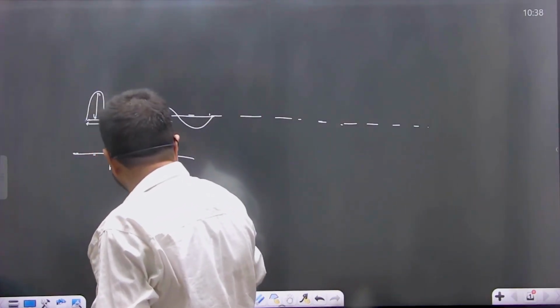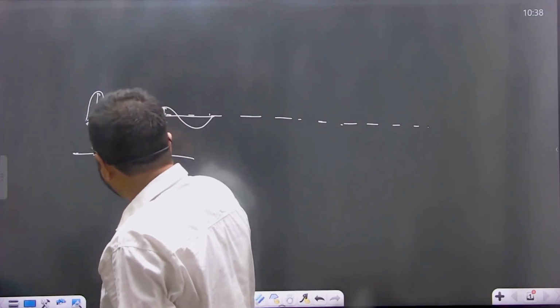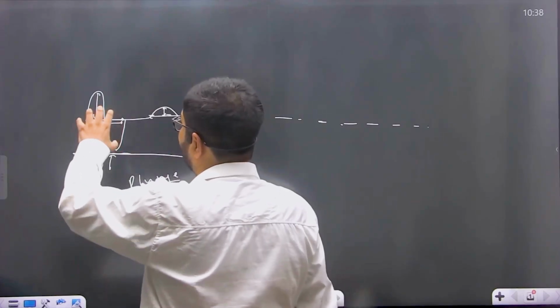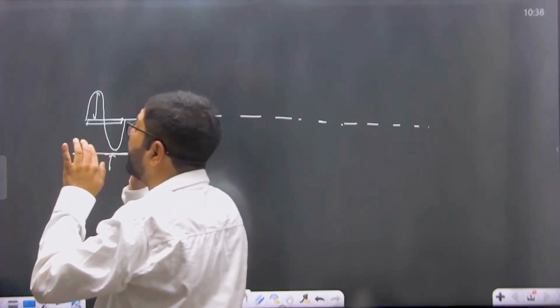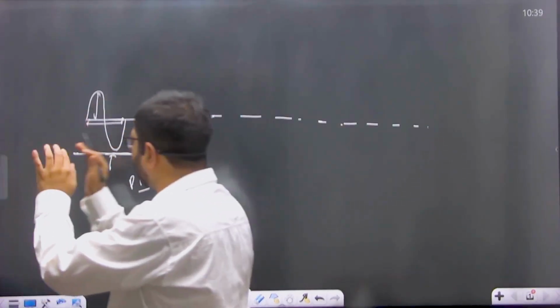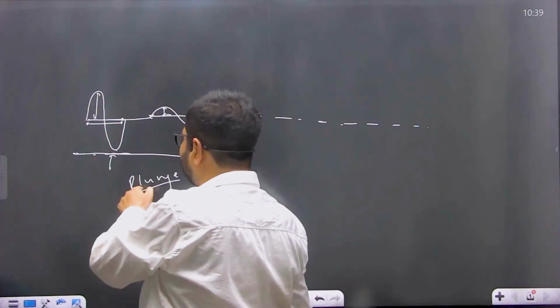When the wave begins to feel the sea surface, it is known as plunge line. At that place, the waves topple, wave breaks. And once the wave breaks at the plunge line, thereafter the forward moving current carries the horizontal water. Horizontal movement of water begins when this wave topples or wave breaks at the plunge line.